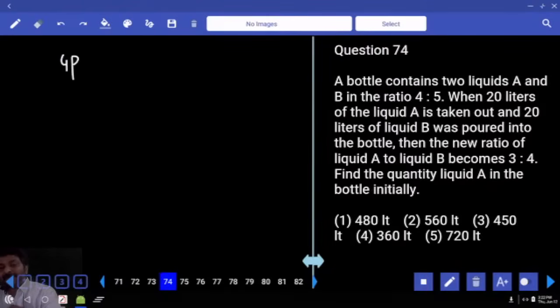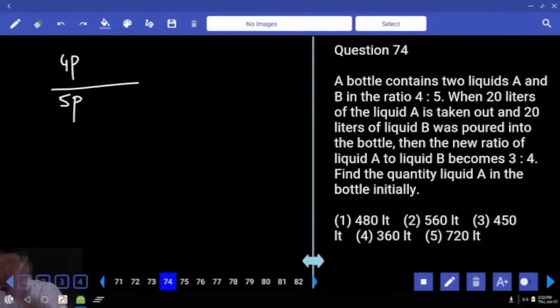Initially, how many parts do we have? 4 parts and then 5 parts. Question is about liquid A only. How many parts do we have? Should be a multiple of? Look at options. Options all are multiples of 4.